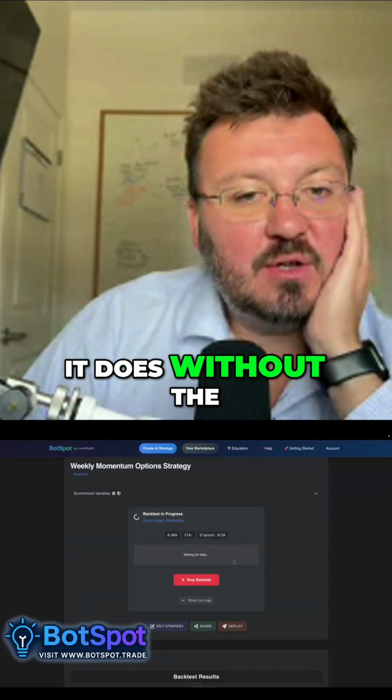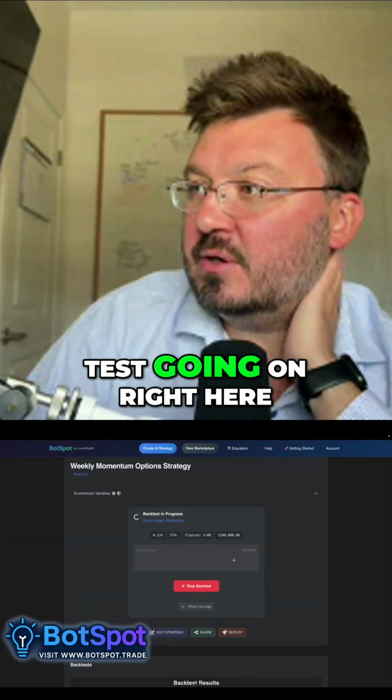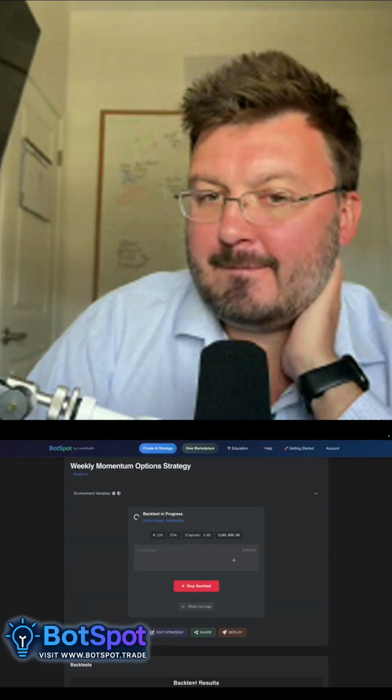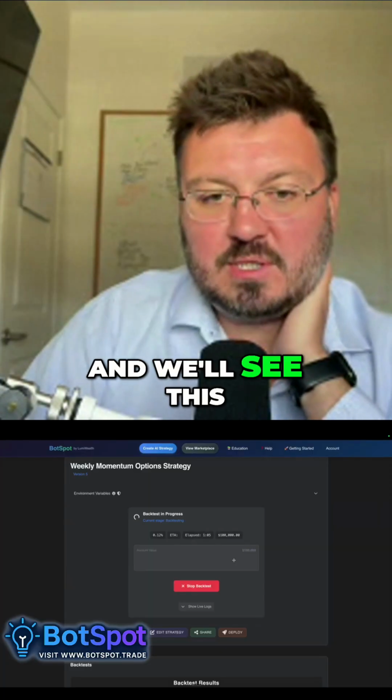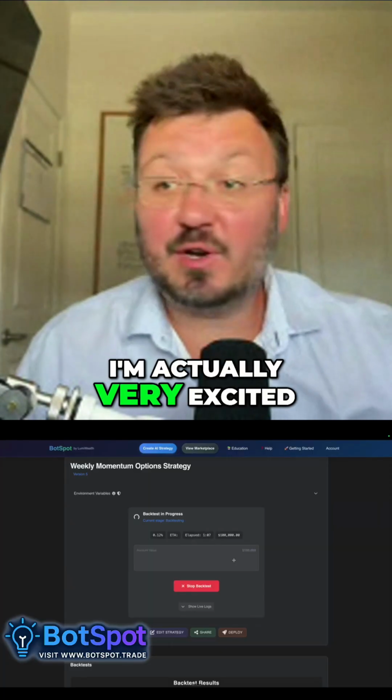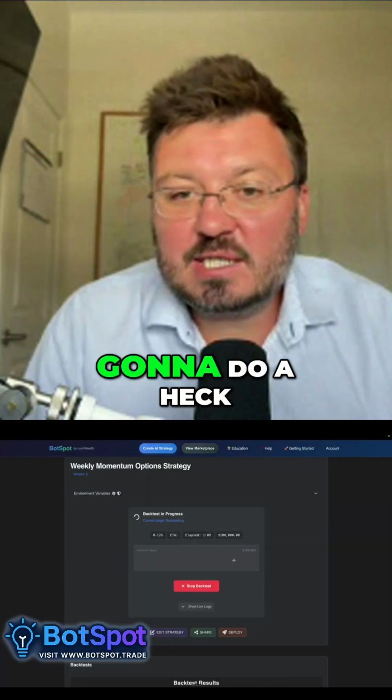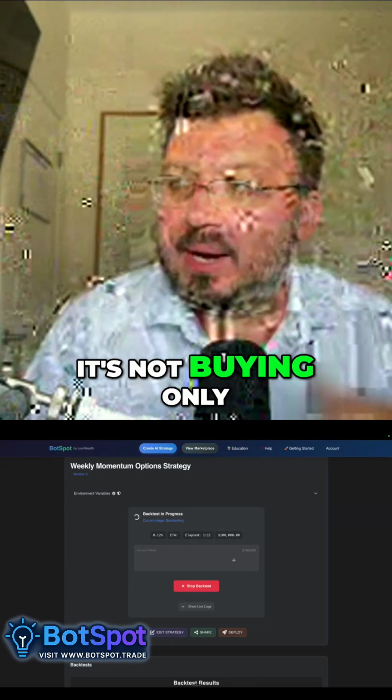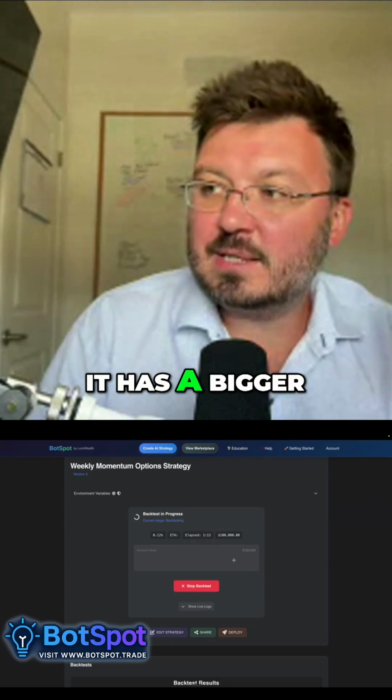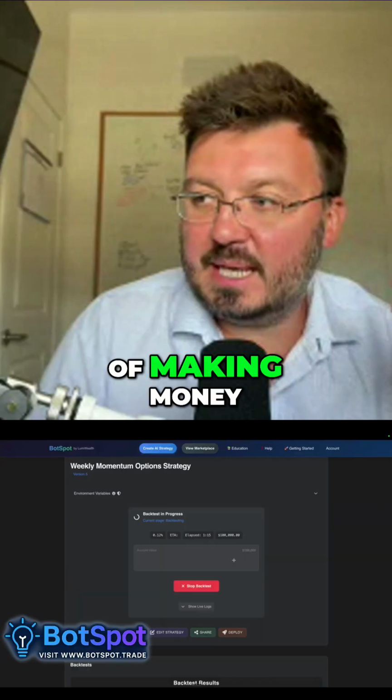Let's see how it does without the VIX check. This is our back test going on right here. We'll see this. I think this is going to be a good strategy. I'm actually very excited about this one. I think this is going to do a heck of a lot better because it's not buying only one symbol. It's buying two. It has a bigger allocation, so it has a bigger chance of making money.